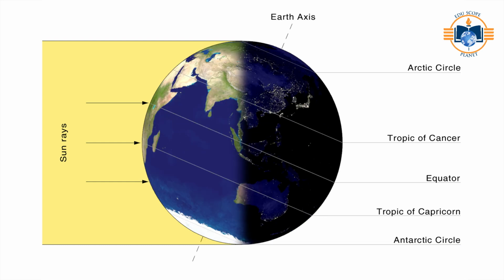The Antarctic Circle is the most southerly latitude from which you can see the sun on the June solstice, or the most northerly latitude that has 24 hours of sunlight on the December solstice.